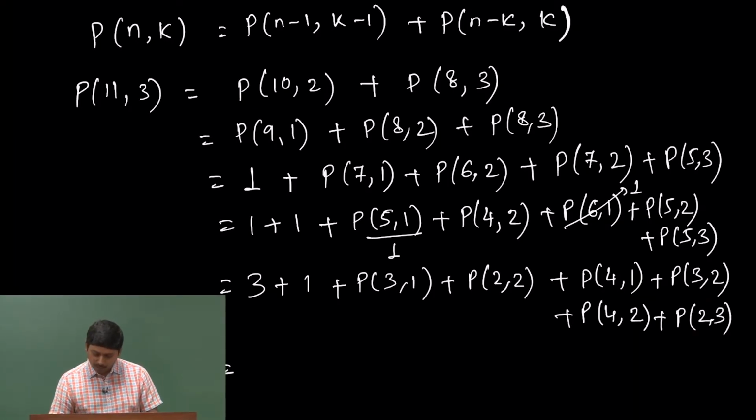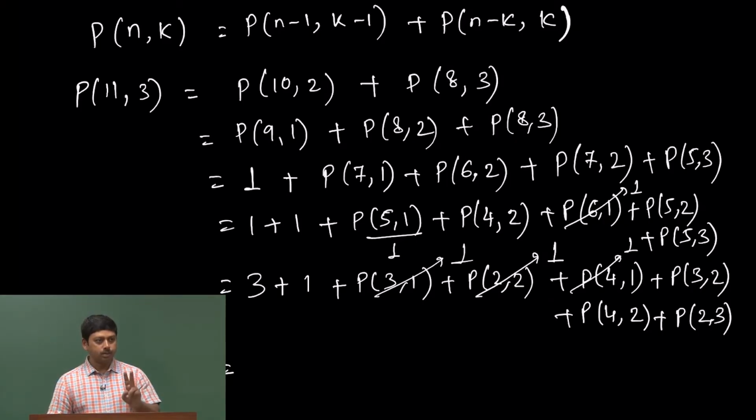Now, you see P 3 1 is also 1, and P 2 2, that means integer 2 dividing into 2 parts, is only one way. So, this also gives me 1, P 4 1 also will give me 1, P 3 2, dividing 3 into 2 parts, there is only one possible way, 1 and 2, so that also will give me 1.